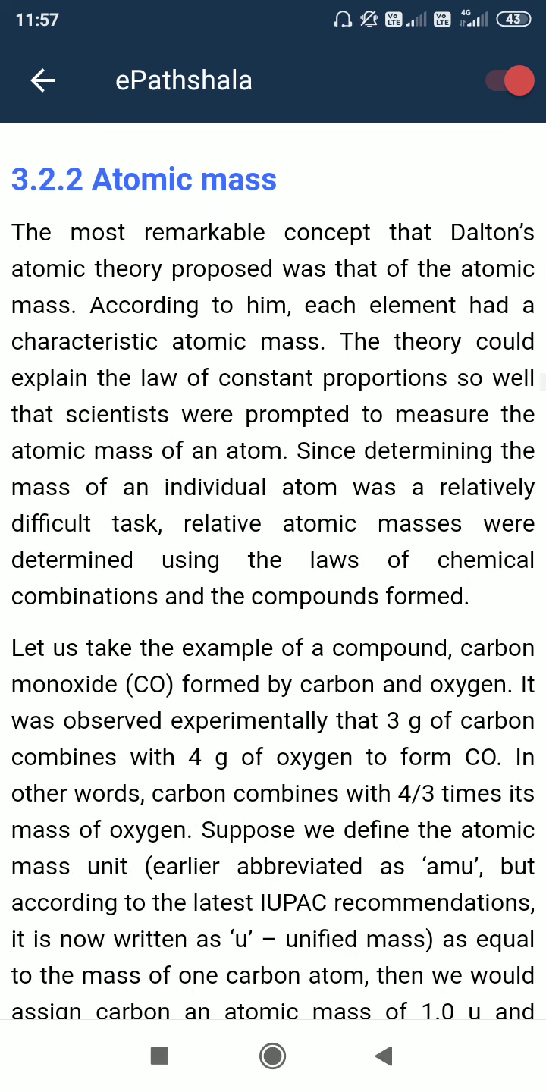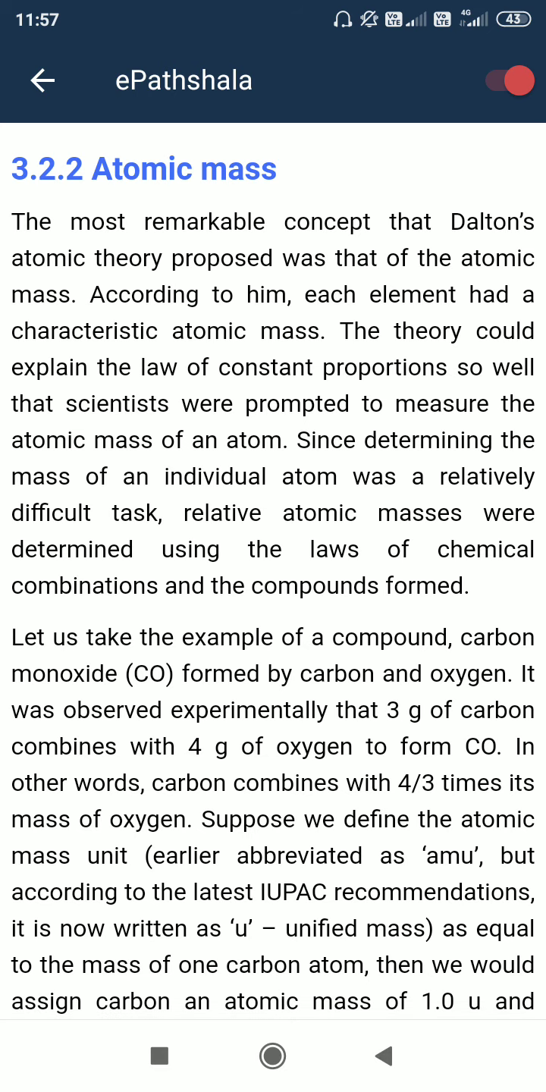Atomic number first. Atomic number is the number of protons present inside the nucleus of an atom. For carbon, six protons are inside the nucleus, so the atomic number of carbon is 6. In the case of nitrogen, the number of protons present inside the nucleus is 7, so the atomic number of nitrogen is 7. Likewise, for sodium it is 11, meaning 11 protons are there inside the nucleus.